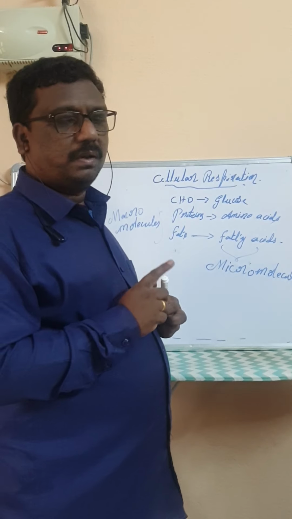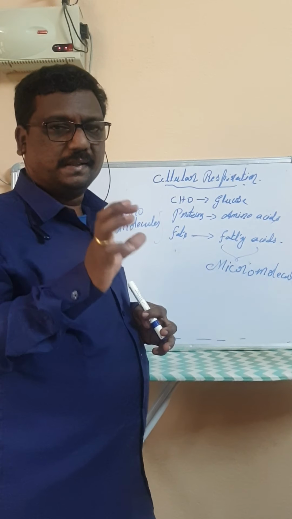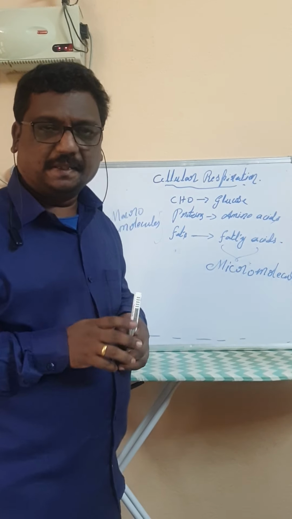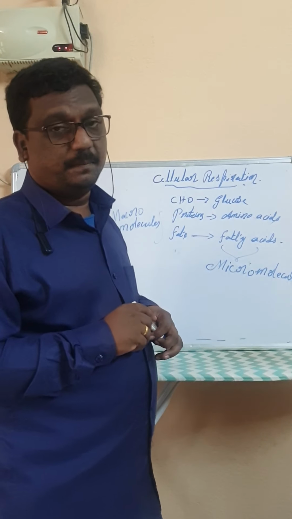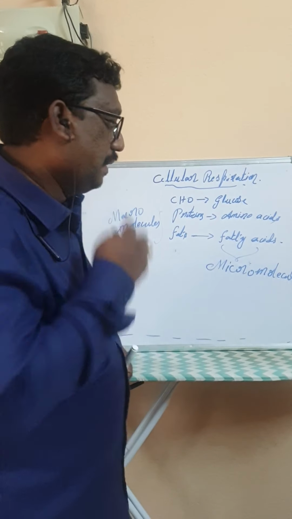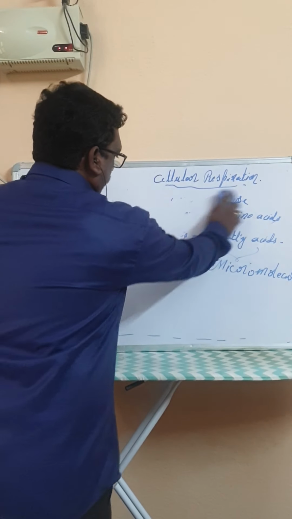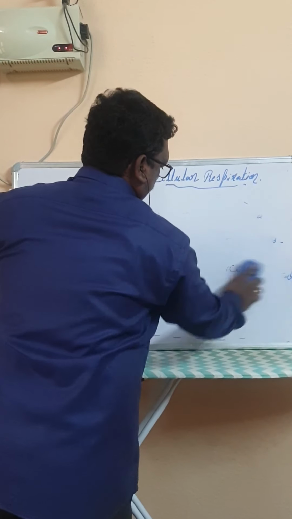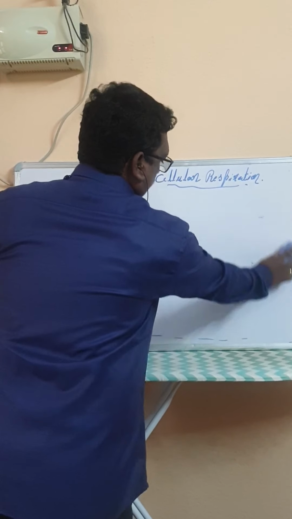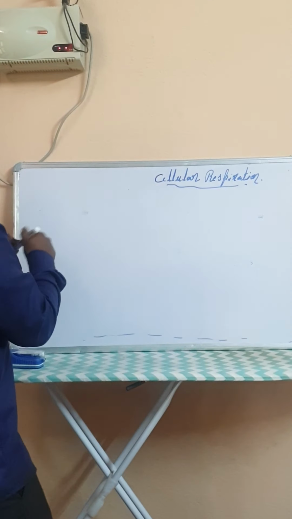After the entry of oxygen and glucose into a cell, what happens in the cell? How does the respiration process take place in the cell? We will discuss in detail. Okay. What is cellular respiration? It means the respiration that takes place in a cell is called cellular respiration.